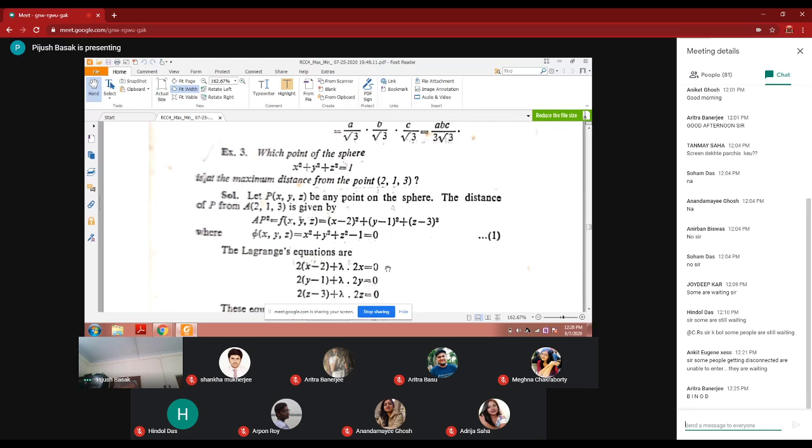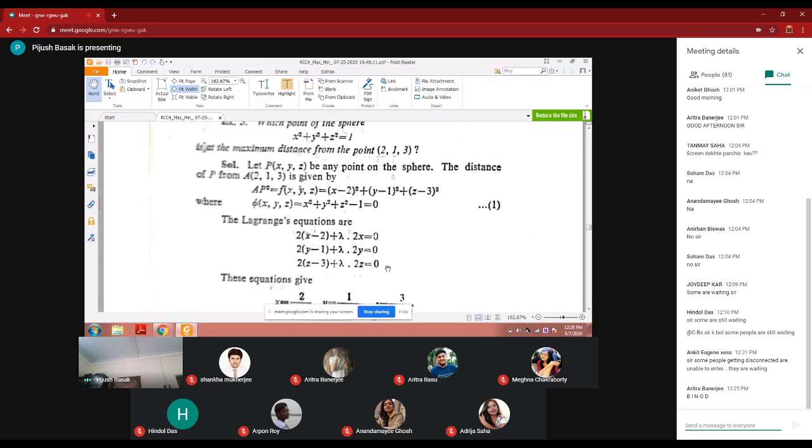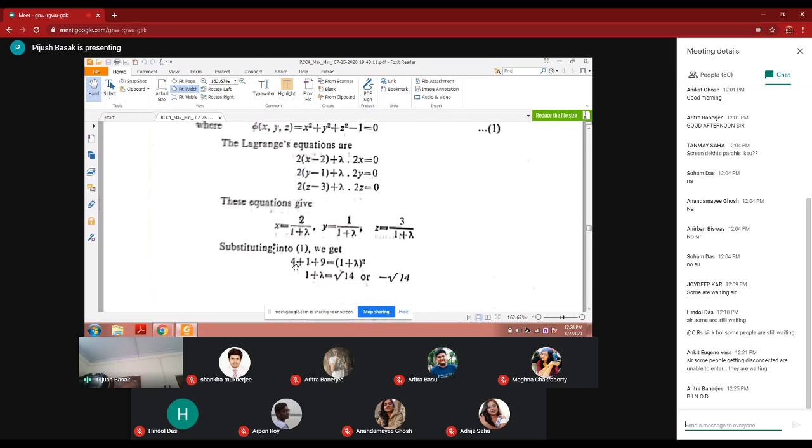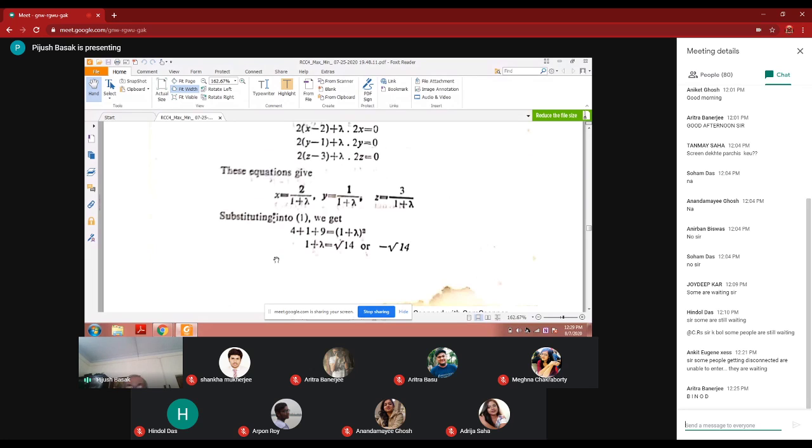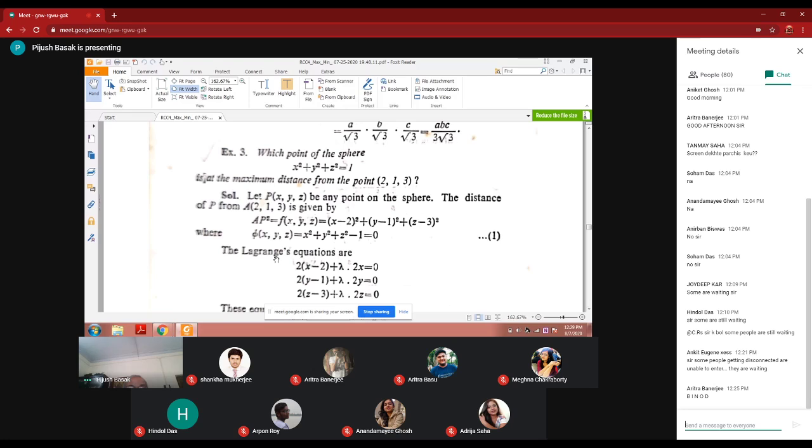Clear now, boys? From the second one, the Lagrange equation is this. Third one, the Lagrange equation is this. So these equations combined together, x is extracted from here: x is equal to 2 by (1 plus lambda), y is equal to 1 by lambda, and z is equal to 3 by lambda. So substituting into the next equation, number 1, yes, this is 1.